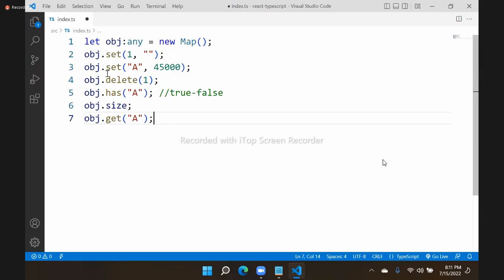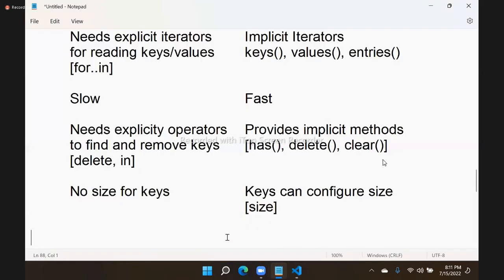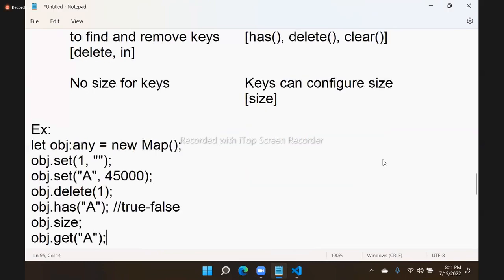So map allows you to configure all this. That is the reason maps are very popularly used in modern JavaScript programming if you have to deal with different types of keys and values. But if you are expecting schema-based data with standard keys, keys must be only strings.